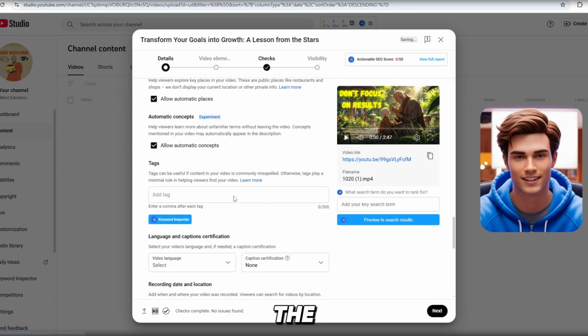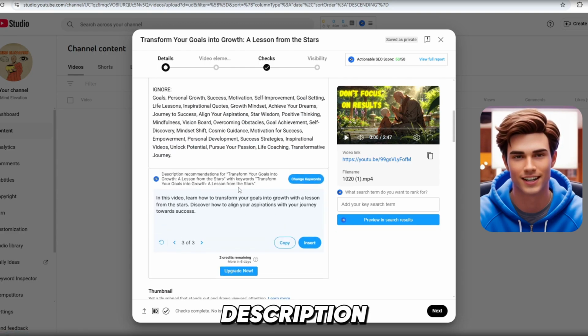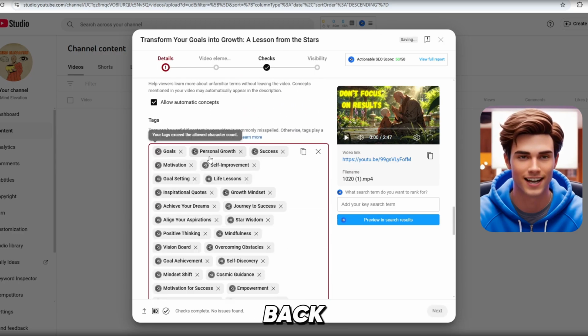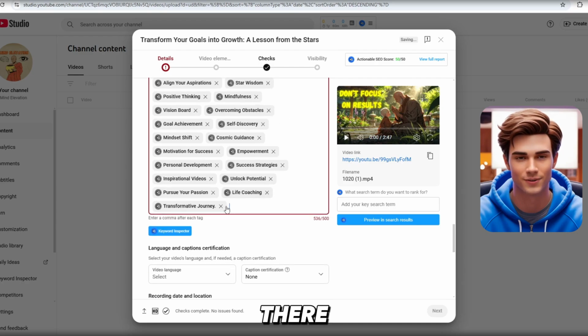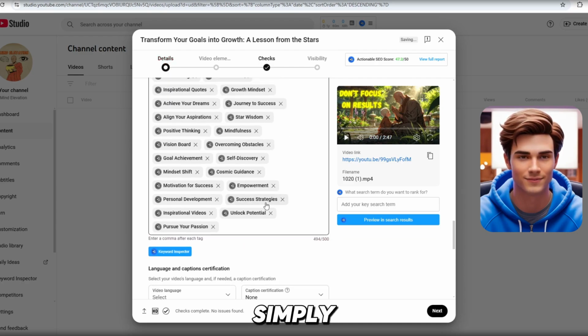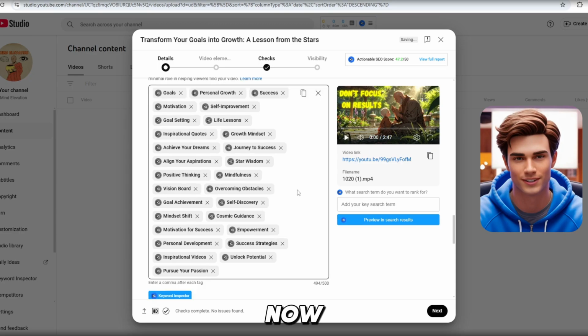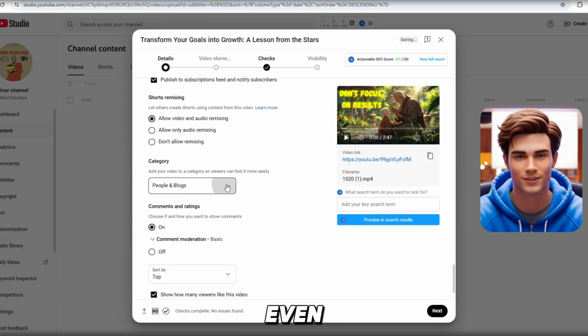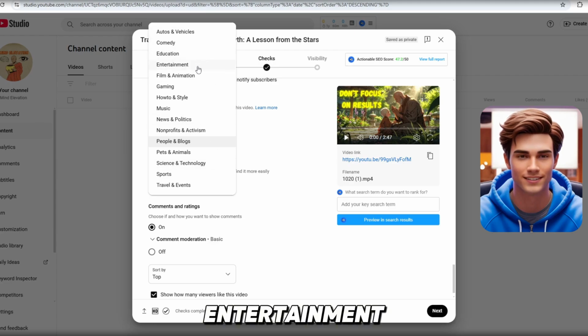Now, let's add the video tags. Go back into the description section, and from there, copy the video tags. After that, head back into the tag section and paste them there. If you have more tags than needed, simply delete a few and you're all set. Now scroll down and set the video language to English. After that, go even further down and select the category as entertainment.